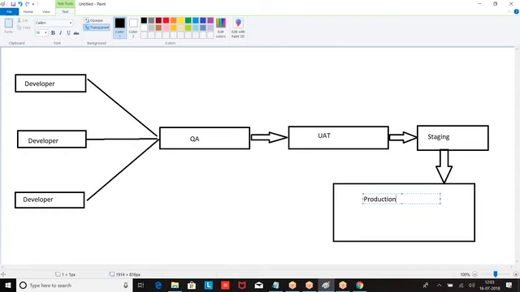From QA, it goes to the user acceptance testing environment, from UAT to staging, and from staging it is deployed to production.